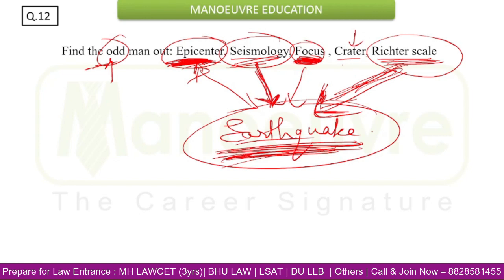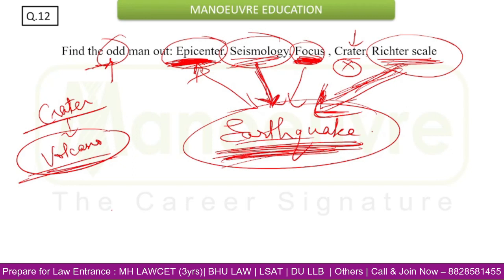the word crater is not at all related to earthquake. What do you mean by crater? See, crater is related to volcano. It is not related to earthquake. See, if it is a